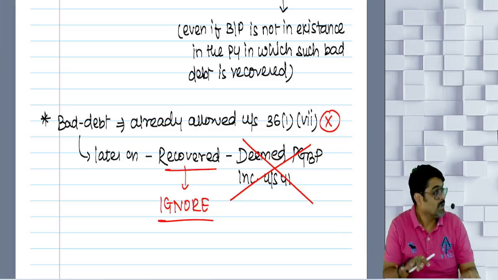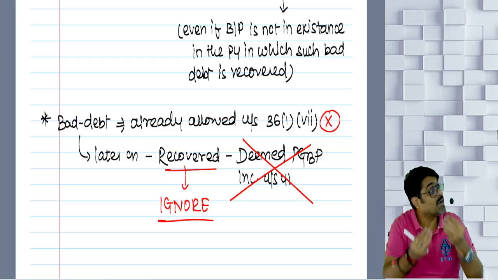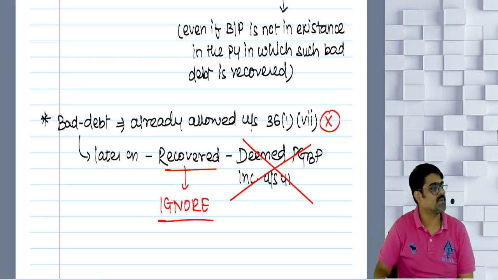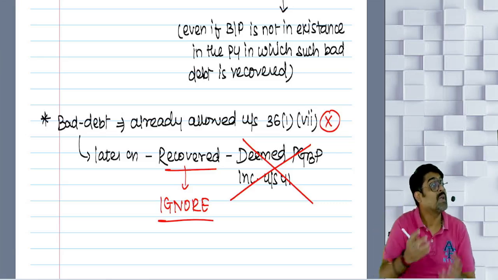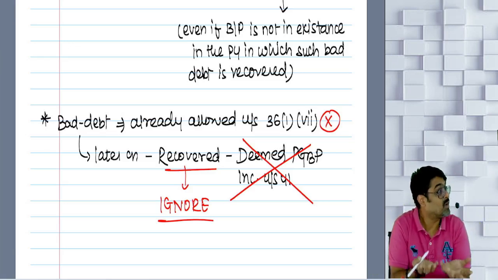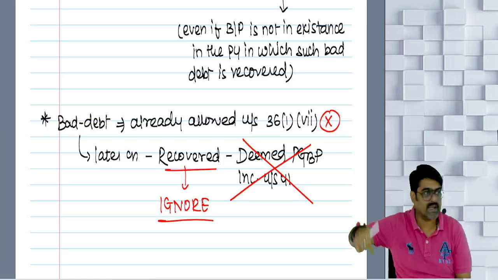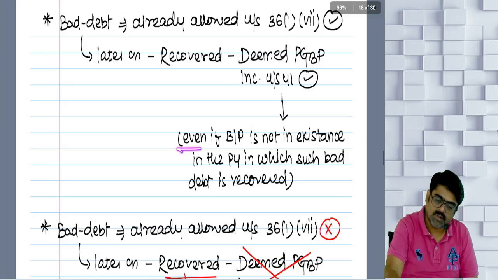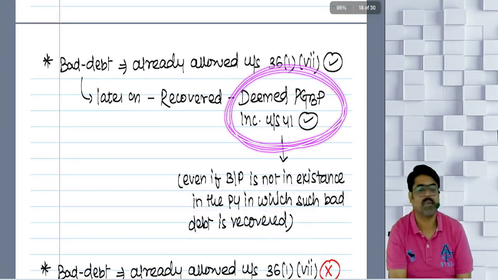Even if during the previous year activities of that business are not carried on even for a single day, still this income will be taxable under the head PGBP. Bad debt recovery will be taxable as PGBP. Even if the activity of that business was not carried on during that year, still the bad debt of that business will be taxable in this year. Understanding? So, even if the business or profession is not in existence in the previous year in which bad debt is recovered, still that bad debt will be taxable as deemed PGBP income.